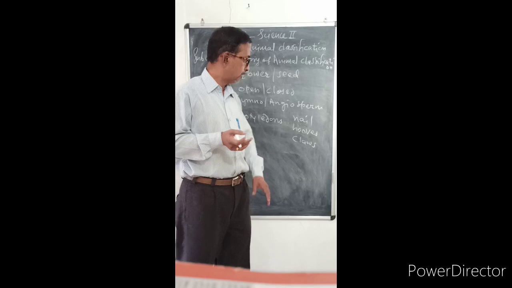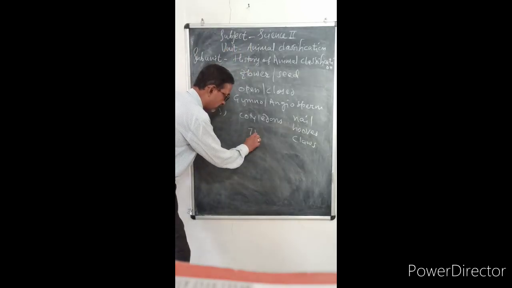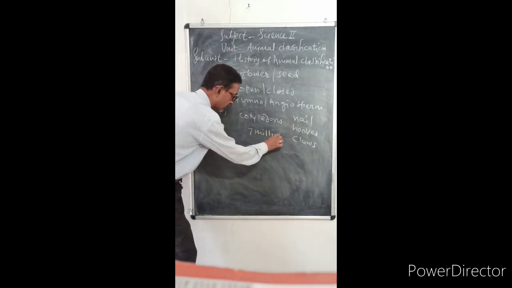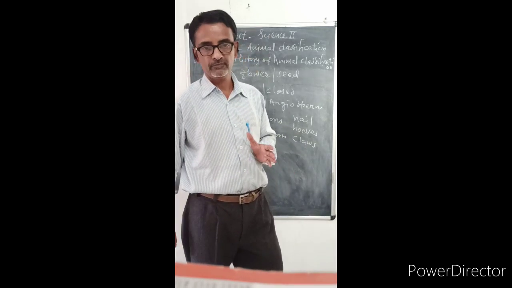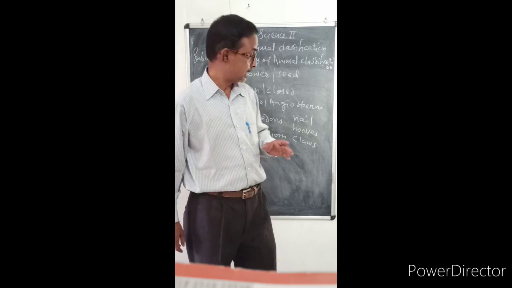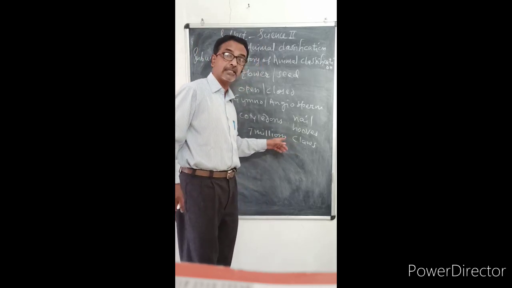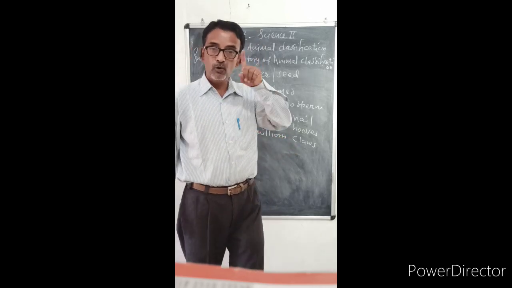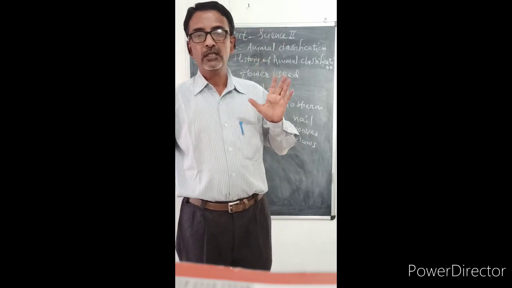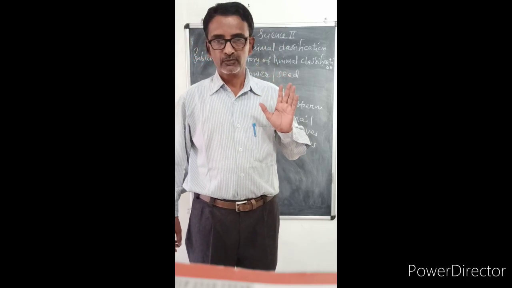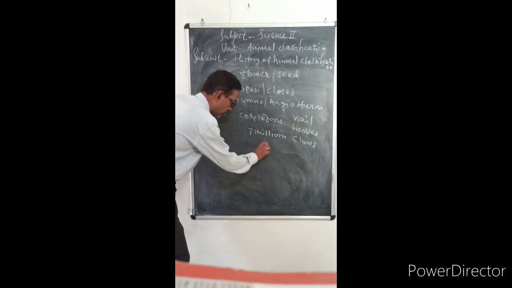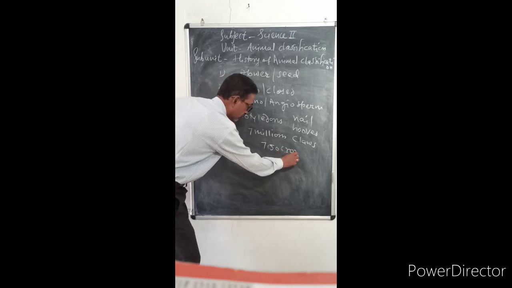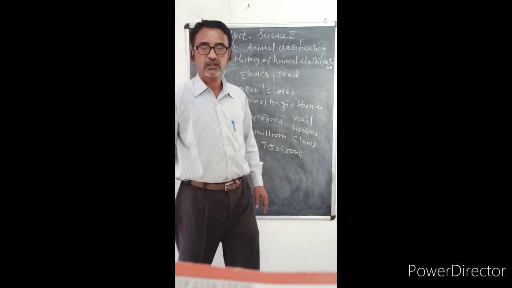It is estimated that there are 7 million species of animals in the world. And one of the species is human being, Homo sapiens, and the number of human beings is near about 750 crore in the world. Only one species.